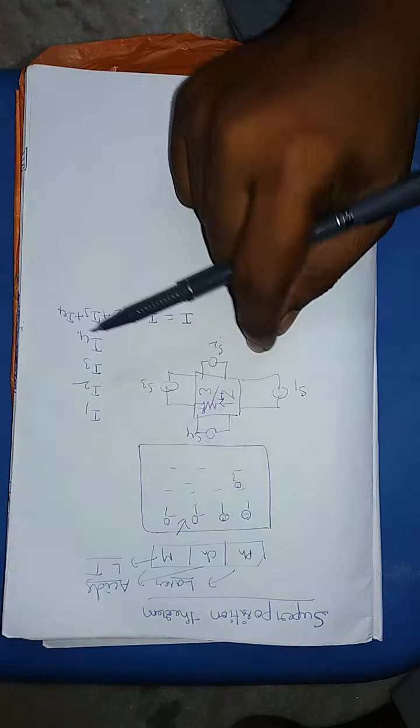In any linear bilateral homogeneous network, the response of the branch, the response of the branch indicates it may be current passing through the branch or voltage across the branch.